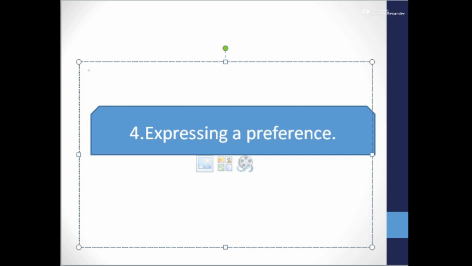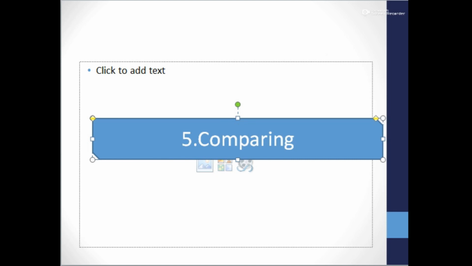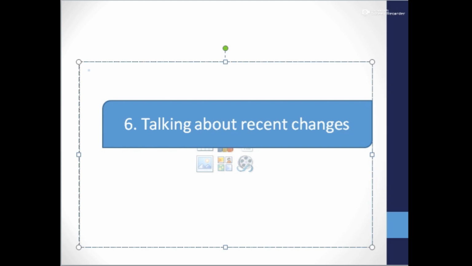Expressing a preference. I prefer coffee to tea. So, when you use prefer, we have to use to. Comparing. Product A is cheaper than product B. Talking about recent changes. There are so many changes in our lives, lifestyles. How can we speak about recent changes?